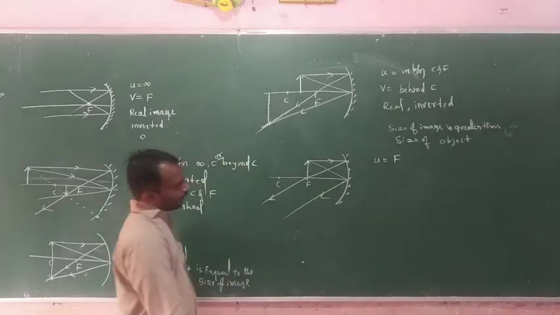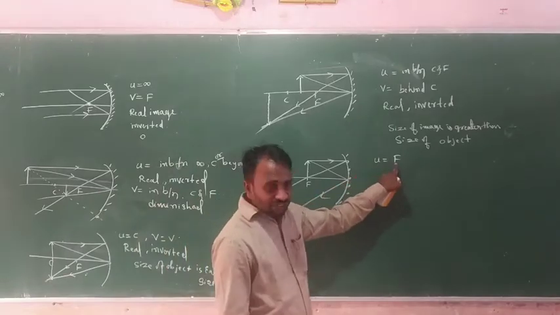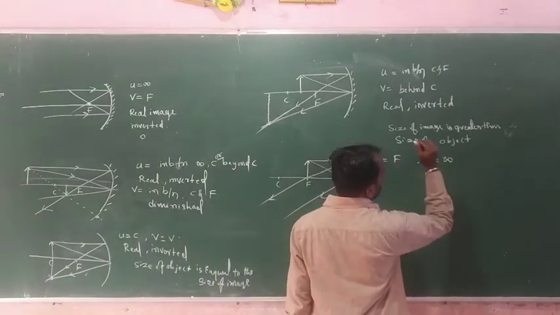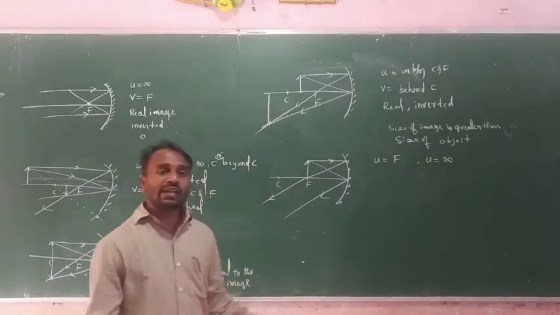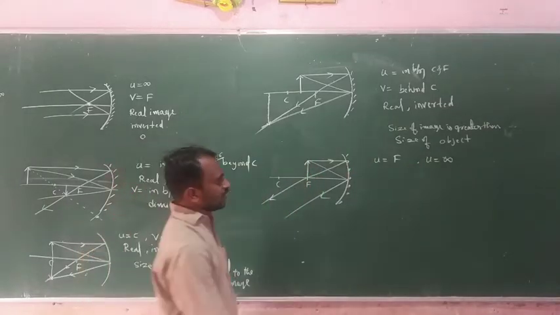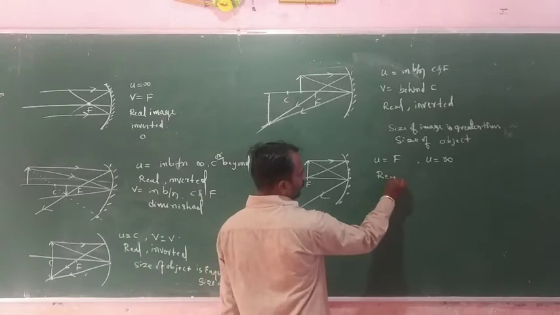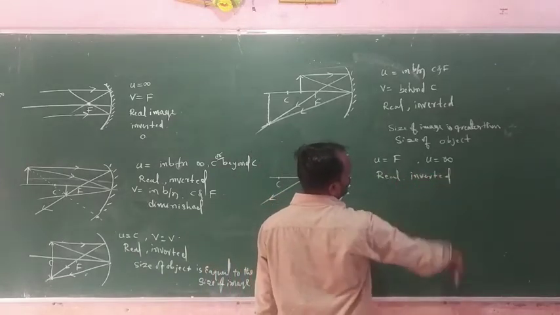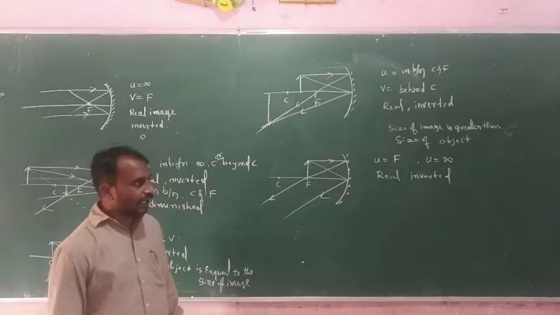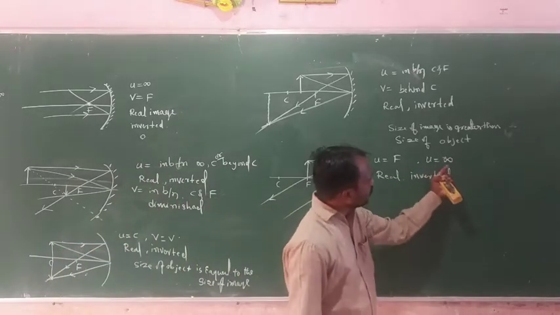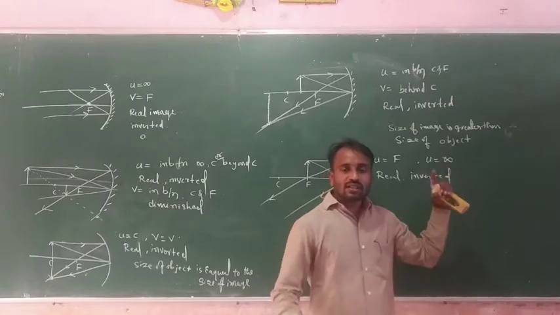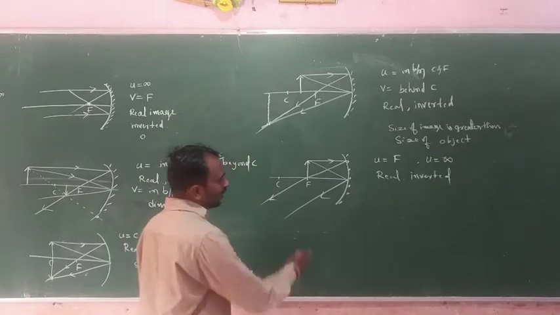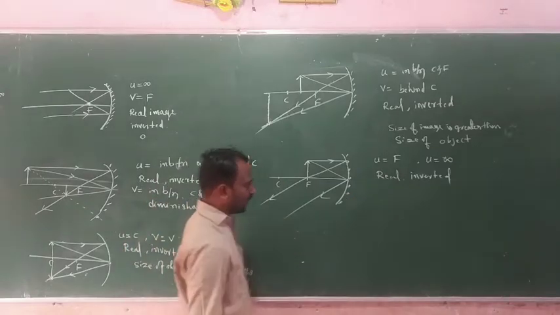Here the object position is at F, but we will get the image at infinity, at infinite distance, and this image is real and inverted. The position of image is infinite, and this one is real and inverted.